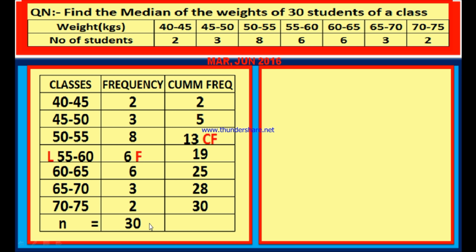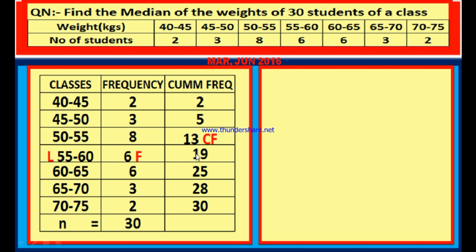After getting the sum of all the frequencies and the cumulative frequencies, now we have to pick up the median class. In order to get the median class, find out the n by 2 value. Since n is equal to 30, n by 2 is 30 by 2 which is 15. Now in the cumulative frequency column, verify the class which is having just more than 15. 2 is less than 15, 5 is less than 15, 13 is also less than 15, and this is 19, just more than 15. Therefore this class is called the median class.